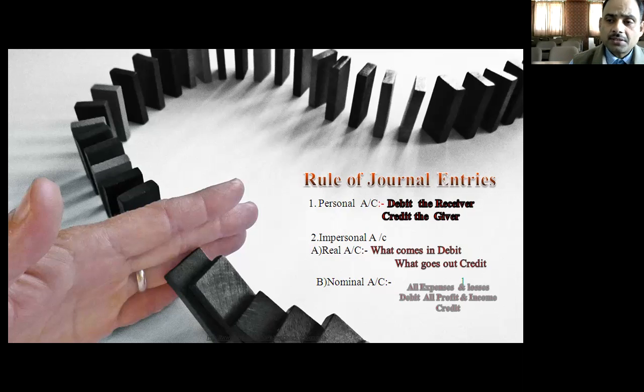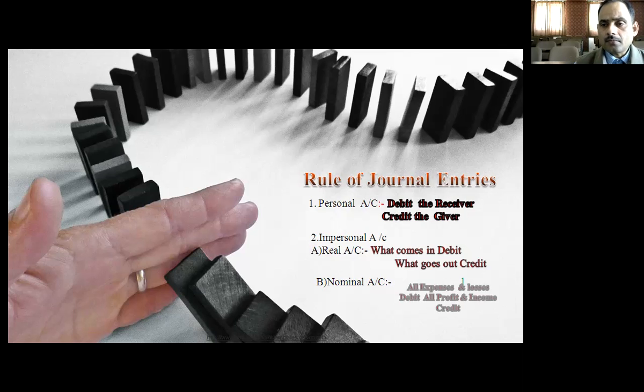Tangible things are goods, machinery, building, and cash. Intangibles are goodwill, trademark, and patent. If they are coming into the business, they will be debited. So for tangible or intangible, the rule is the same: what comes in is debited and what goes out is credited.